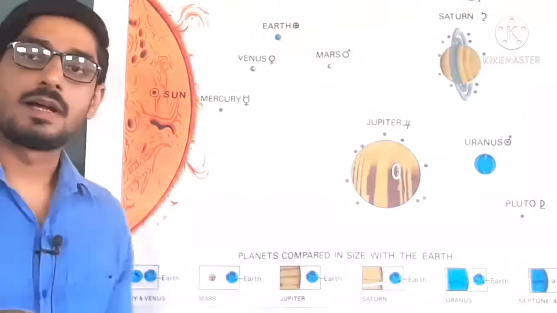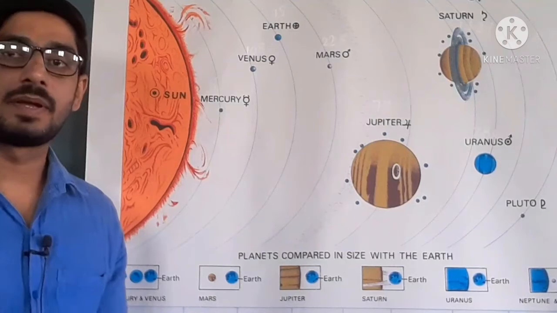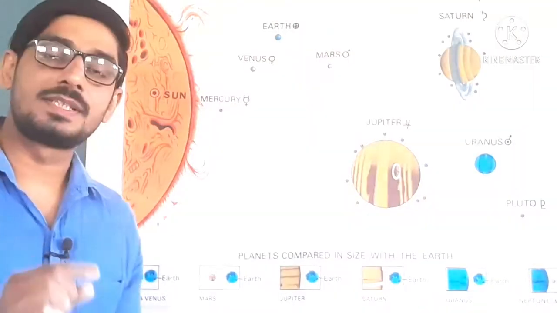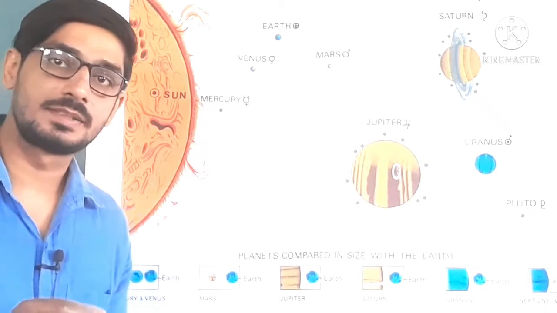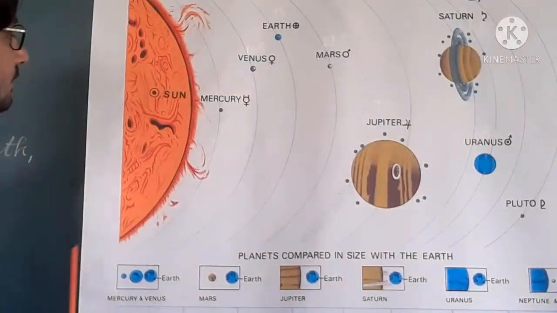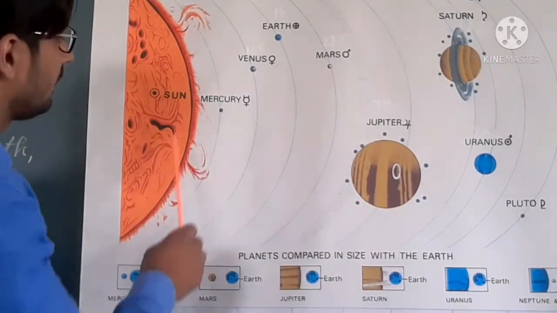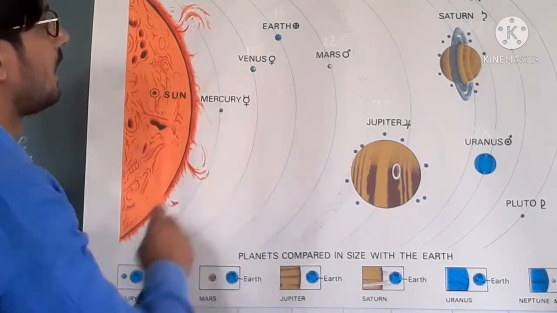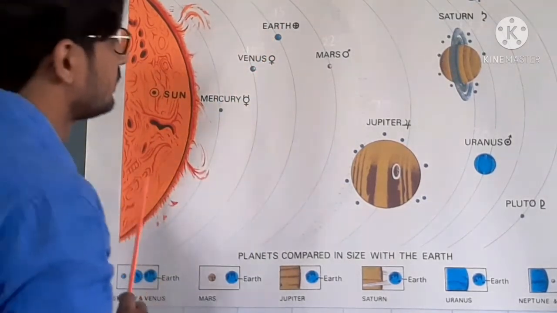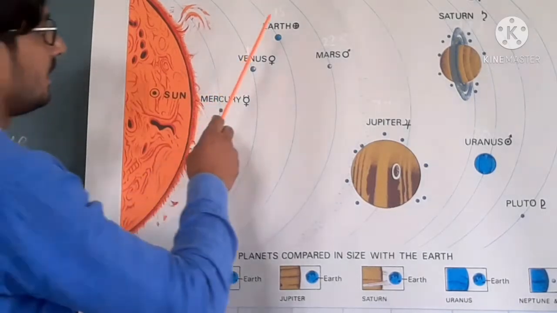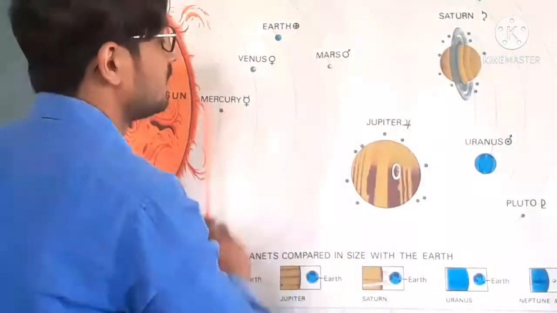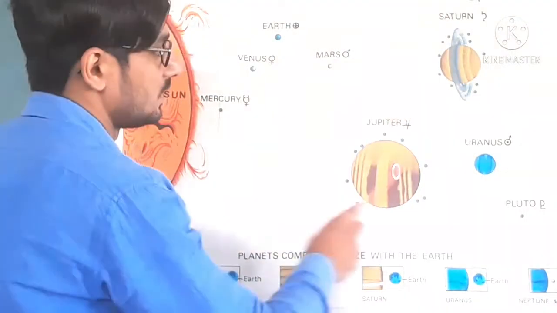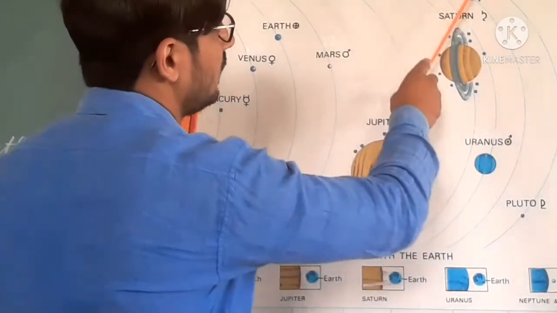We can learn all the planets' names by a very common trick that is given in your book also: My Very Efficient Mother Just Serves Us Nuts. So, now look here. My, Mercury; Very, Venus; Efficient, Earth; Mother, Mars; Just, Jupiter; Serves, Saturn; Us, Uranus; Nuts, Neptune.